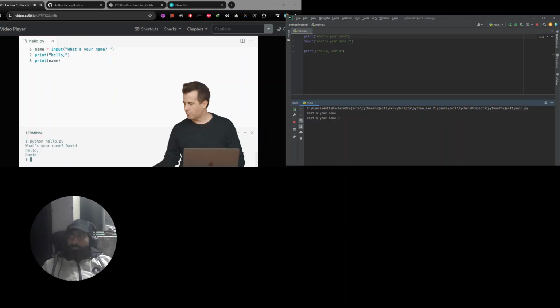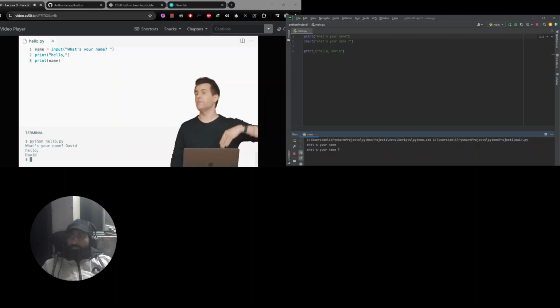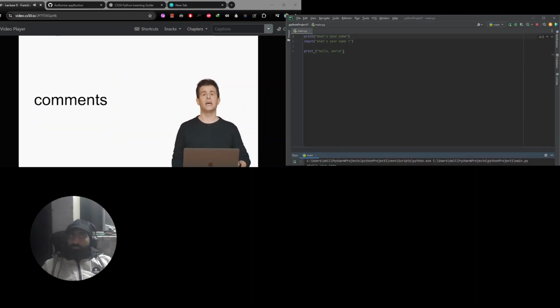But let me take a step back now and perhaps introduce a couple of other concepts with which we should be familiar, which is as our programs get longer, and they're no longer just one line or two or even three, eventually our programs are going to become dozens of lines, maybe even hundreds of lines long. Let's set the stage for success moving forward.